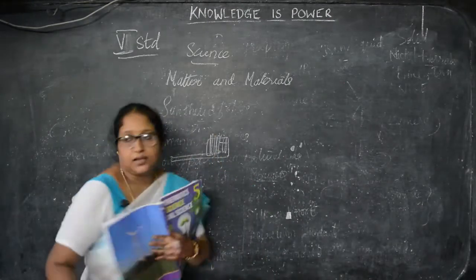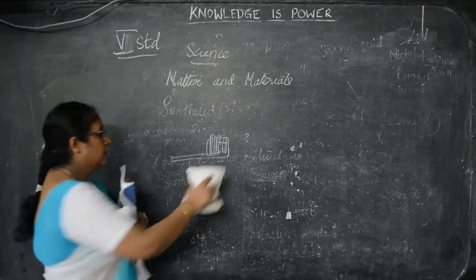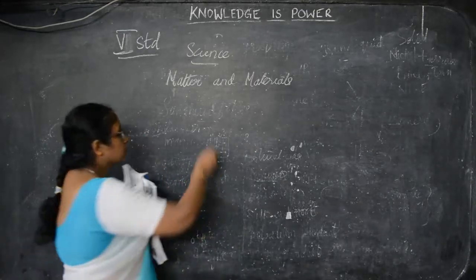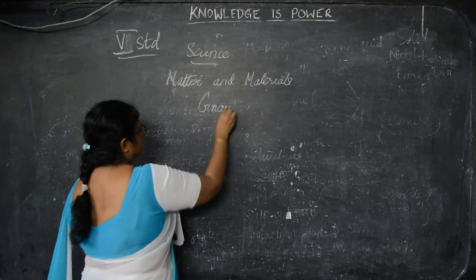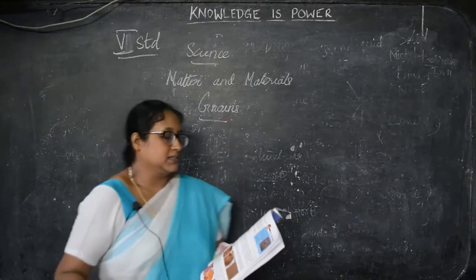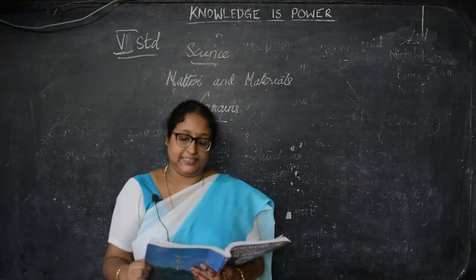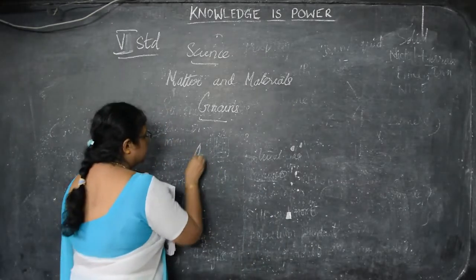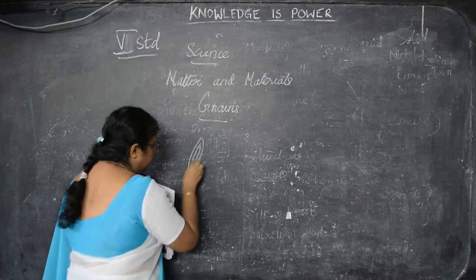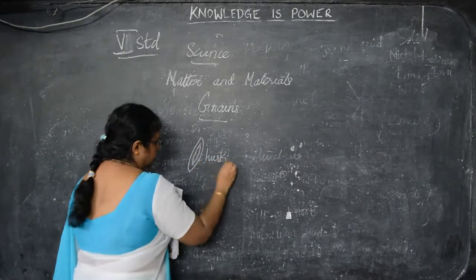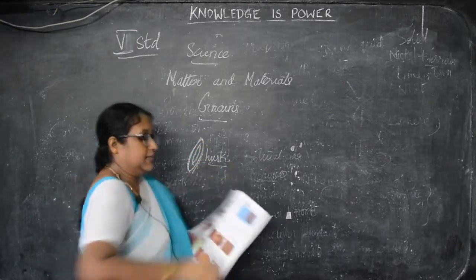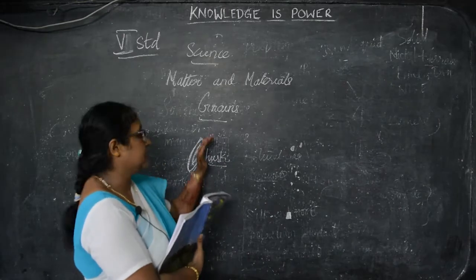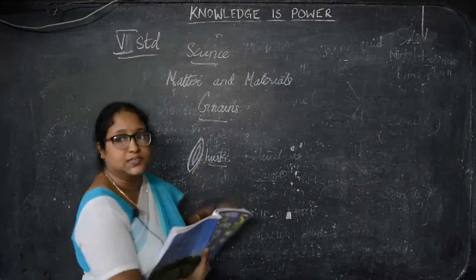Next we will go to the grains. Grains are small, hard, dry seeds. Each grain is protected by a husk. This is a grain, and it is protected by a husk. The husk encloses the seed. So you can see the seed inside it; the husk encloses the seed.